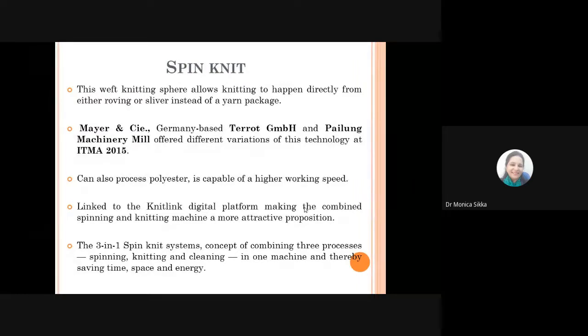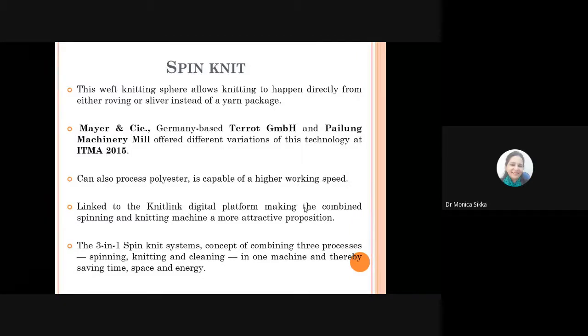Then the Mayer and Cie company came up with new features, and it showed that it could process polyester and link the spinning unit to the machine in such a way that the 3-in-1 spin-it system concept was developed, combining 3 processes: spinning, knitting, and cleaning in one machine. And when you're doing all the 3 things in a single machine, you're actually saving time, space, and energy.